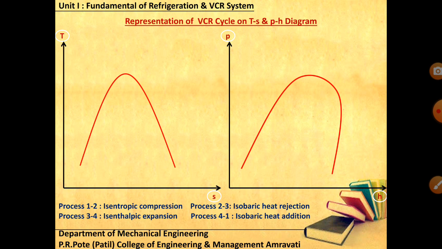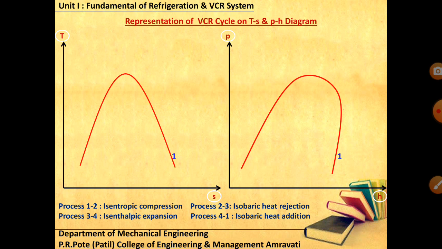Point number 1 is the entry of your compressor, and at the entry of the compressor, let us say your refrigerant is in vapor form and at the lower pressure. So point number 1 I have marked on the dry saturated vapor line. Now from point number 1 we will go for the isentropic compression as per the assumption we have made.